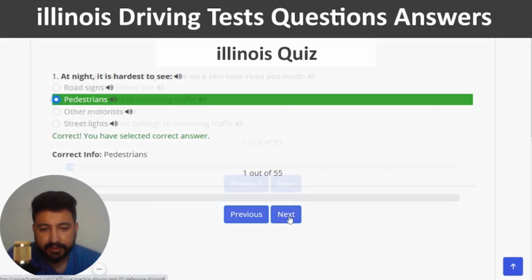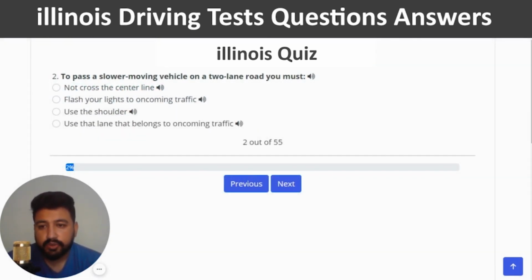Correct, and next. The second question is, to pass a slower moving vehicle on a two-lane road, you must. The right answer of this question is use the lane that belongs to oncoming traffic. So I'm going to click on the last option, which should be the right one.